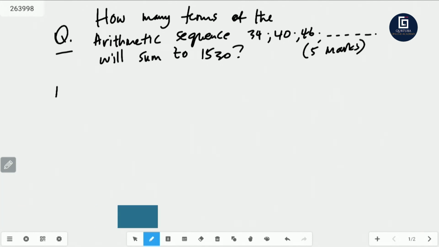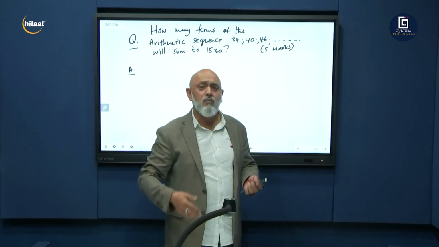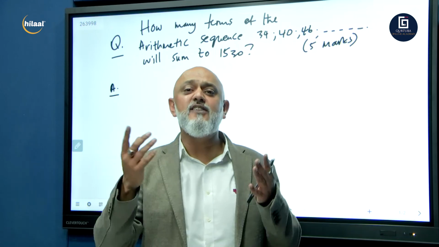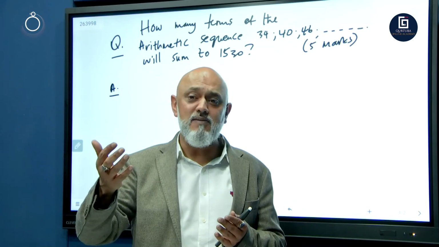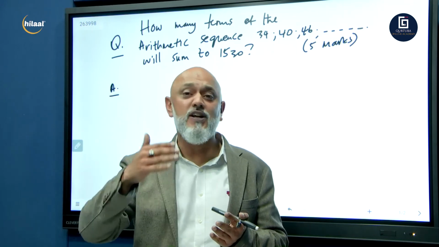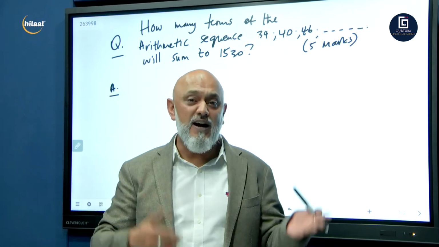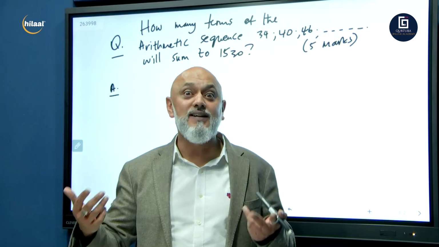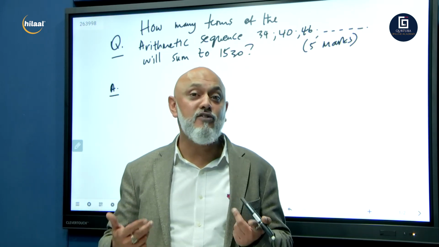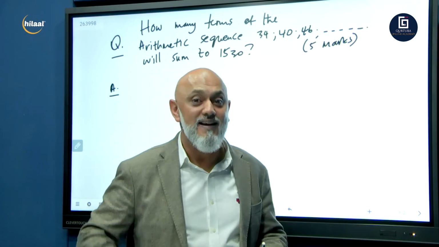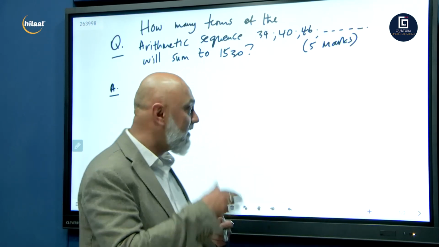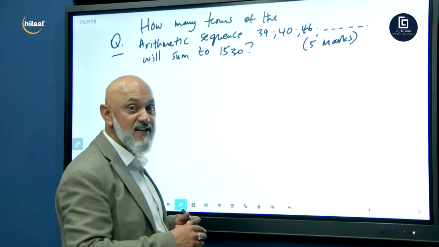Question, answer. Now remember, this is a different topic. Just to put everybody in the picture, this is paper 1. Sequences and series is paper 1. Your algebra is 20 marks, sequences and series 15 to 20 marks. Then comes your functions for another 30 to 40 marks. Then you've got your calculus for 40 marks, and then you've got probability. And we are all coming towards that in these 16 episodes.